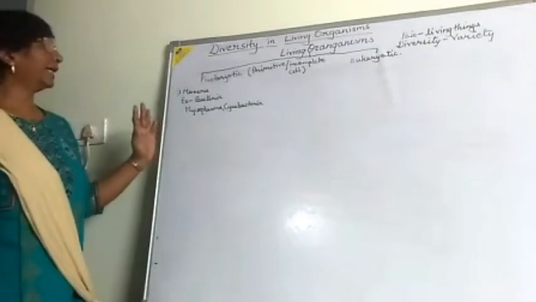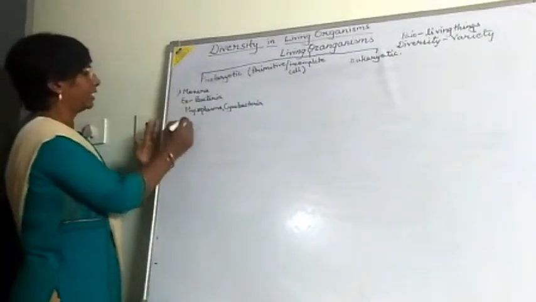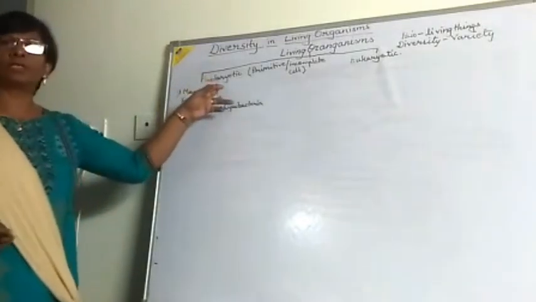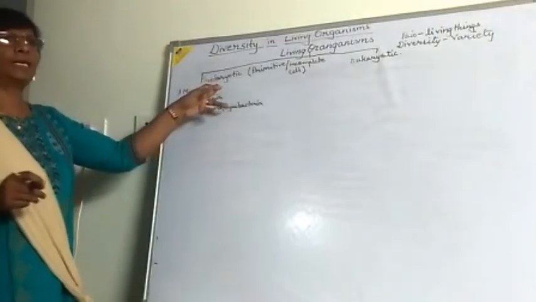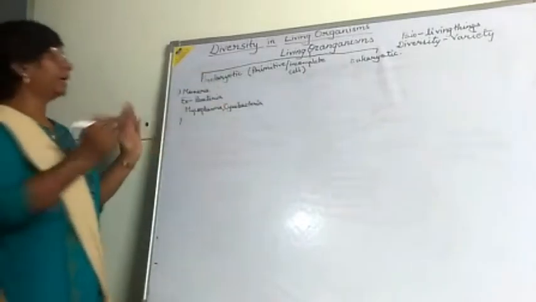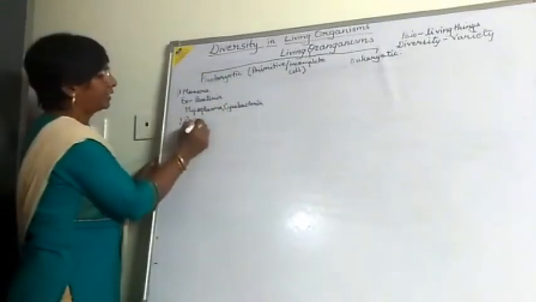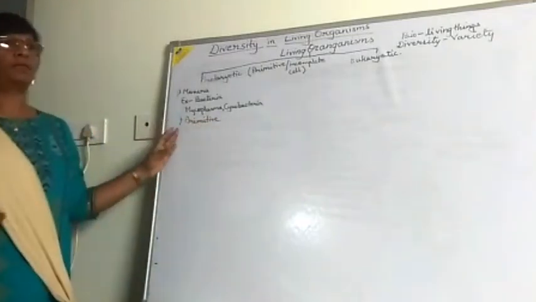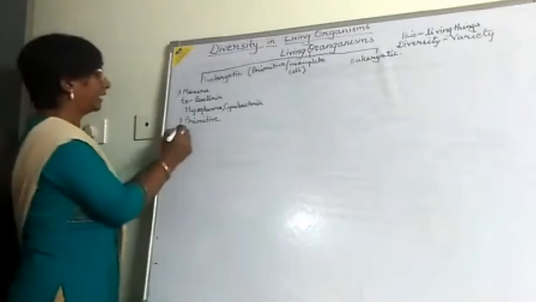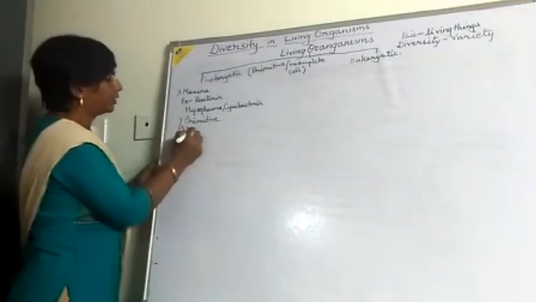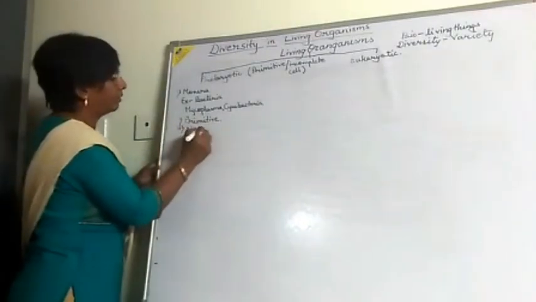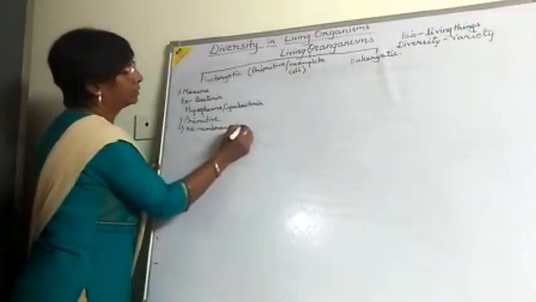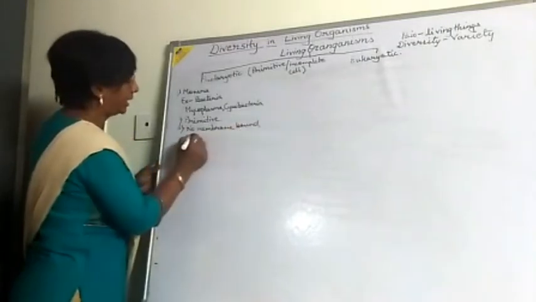Now first we take the characteristics of Monera. The first characteristic of Monera, as we already saw, is prokaryotic, that is, the primitive cell. The second is that there are no membrane bound organelles.